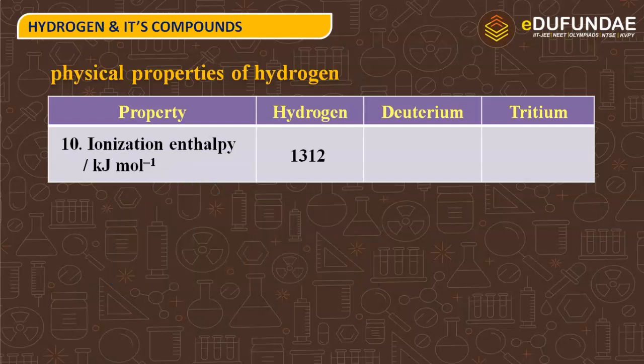So here hydrogen is having 1312 kilojoules mole inverse of ionization enthalpy. Deuterium no, tritium no. Next property is electron gain enthalpy. That is also measured in kilojoules mole inverse.